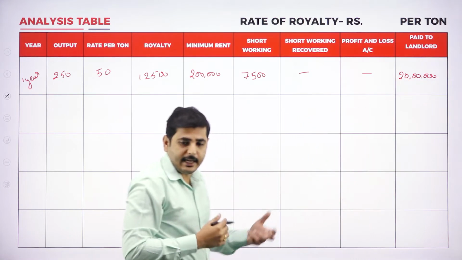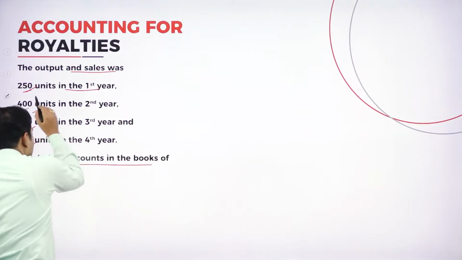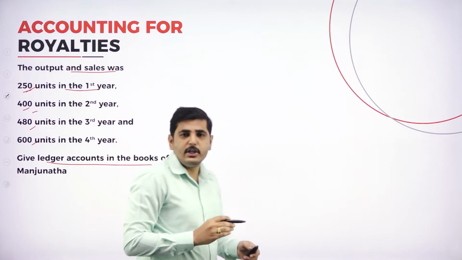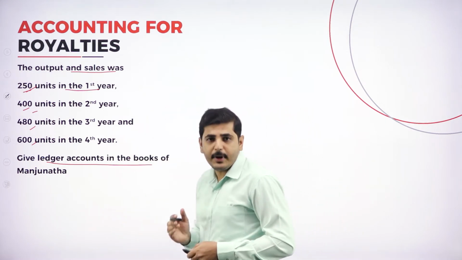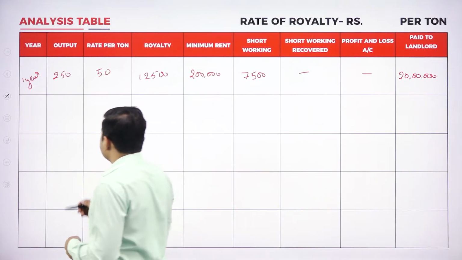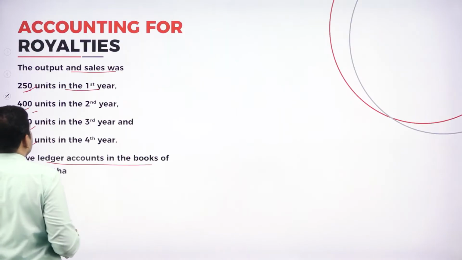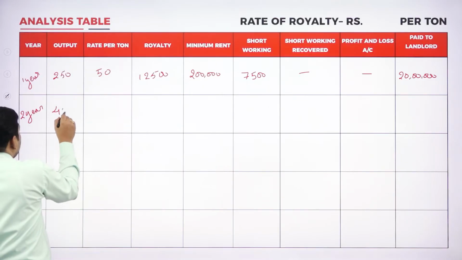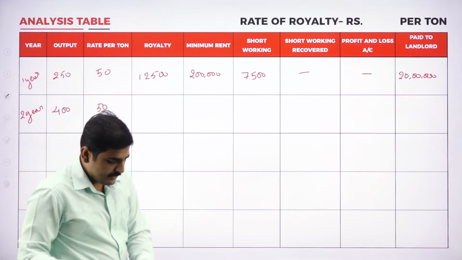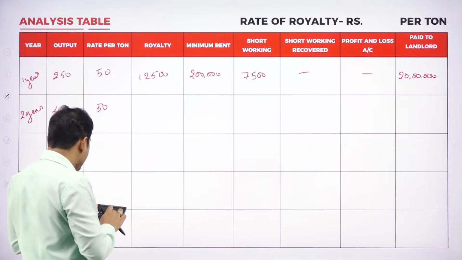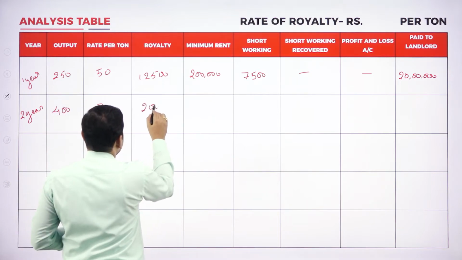Now, coming to the second year, let's see what is the output in the second year. In the second year we have produced 400 units. What is the rate per unit? The rate per unit is 50 rupees. So, 400 units, rate is 50 per unit. What is our royalty? Let's calculate. 400 into 50, it is 20,000 is the royalty.